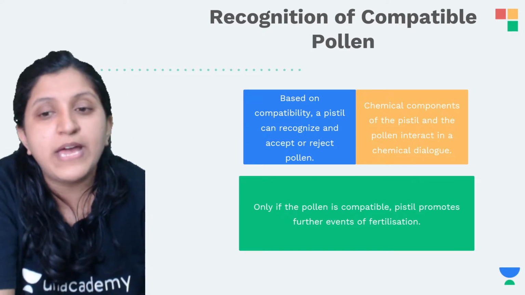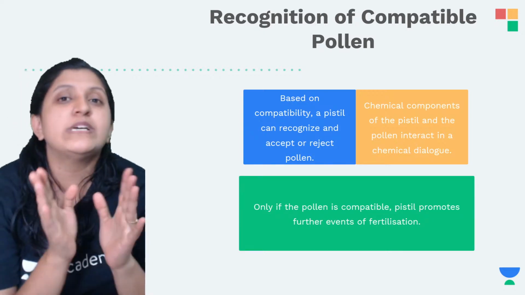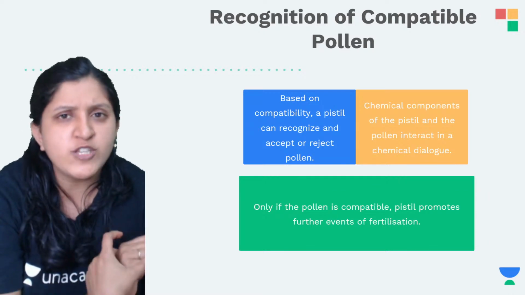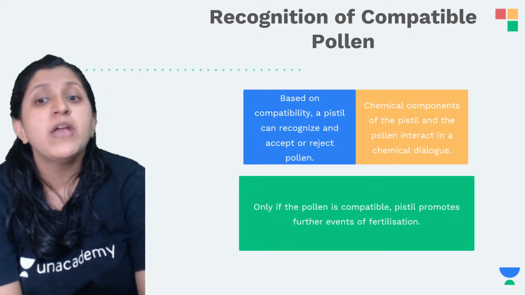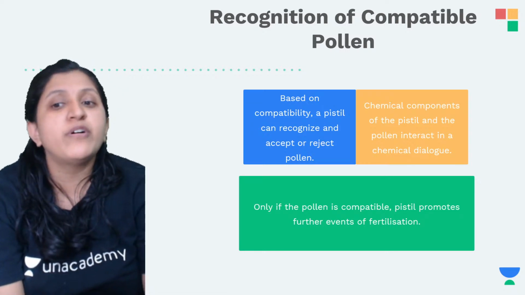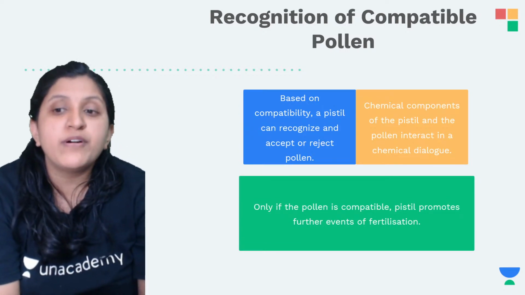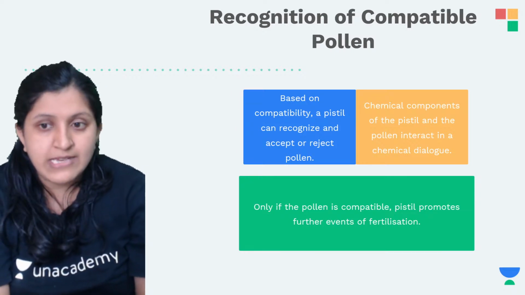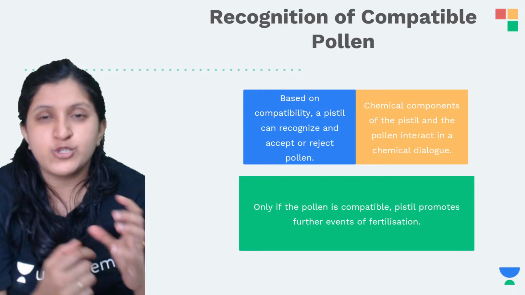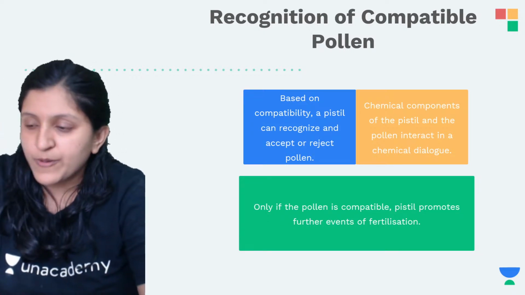So there is an interaction between the pollen and the pistil, which can even be called a chemical dialogue.